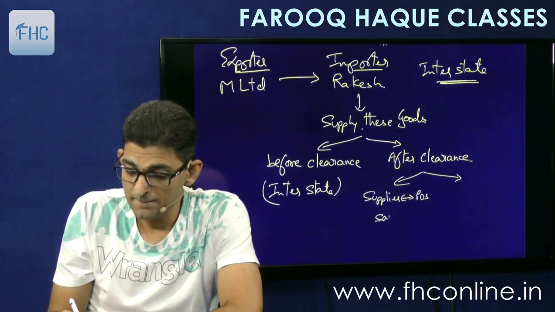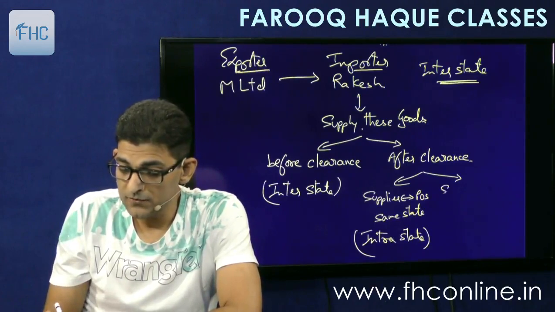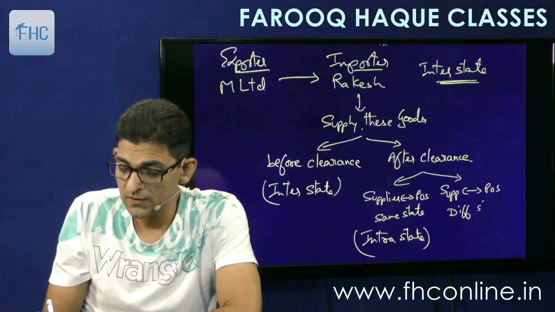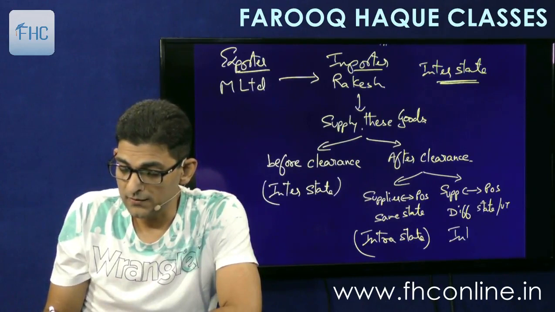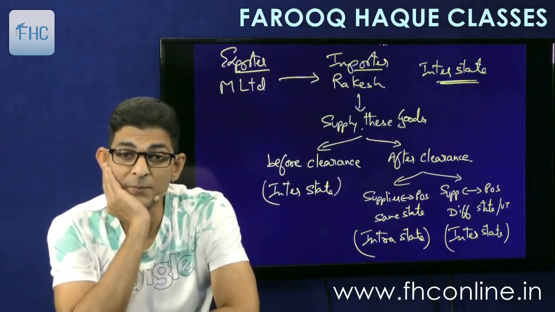Same state, then it is intrastate. And if the supplier vis-a-vis place of supply is in different state or UT, then it will be interstate. Okay. Now, so many examples can be framed here.